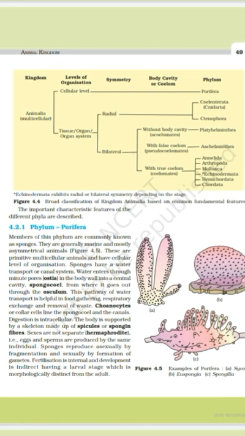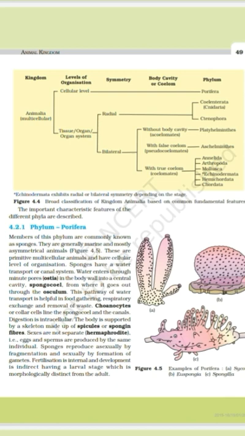Now poriferans have a large cavity called spongocoel, which is lined by choanocyte cells. The body wall of poriferans consists of spicules and spongin fibers that form the internal skeleton. Means in Porifera, the body wall consists of some spicules and spongin which form the internal skeleton. Now hermaphrodite.